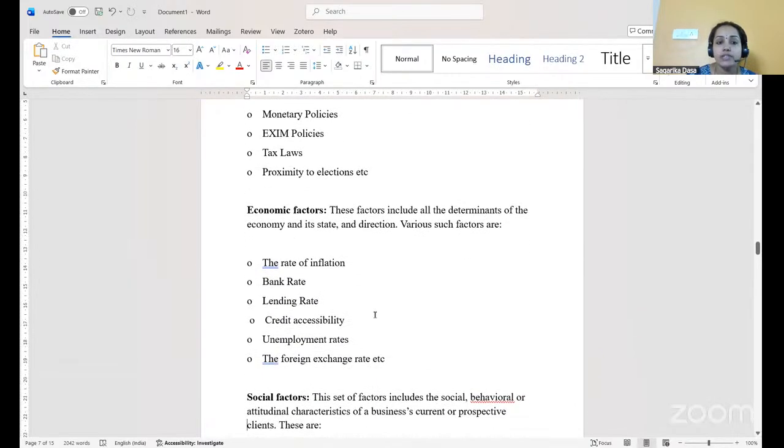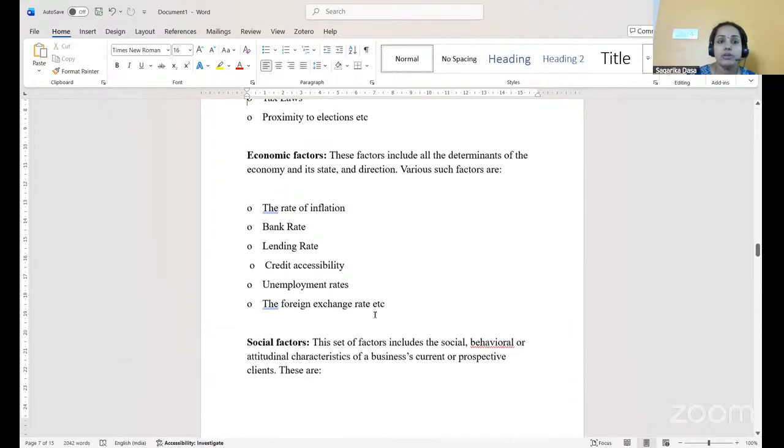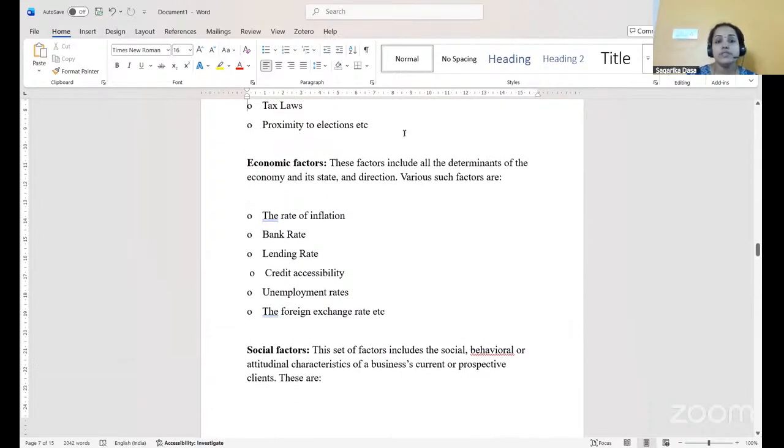Now, E factor, which is economic factors, includes all the determinants of the economy and its state and direction. The economic factors include the rate of inflation, bank interest rates, lending rates, credit accessibility, unemployment rates, and foreign exchange rates. Then we have something called social factors.